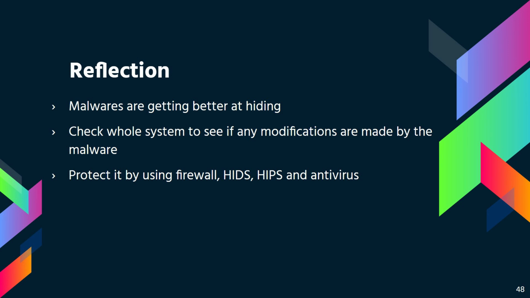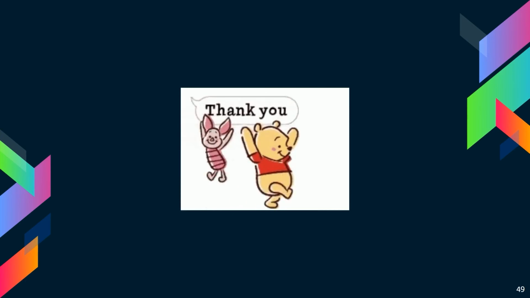Now, I will be talking about our reflections. We feel that malwares these days are getting better at hiding themselves from detection. We need to check the whole system to see if there are any modifications made by the malware. We should also protect our computers by installing firewall, HIDS, HIPS, as well as antivirus.